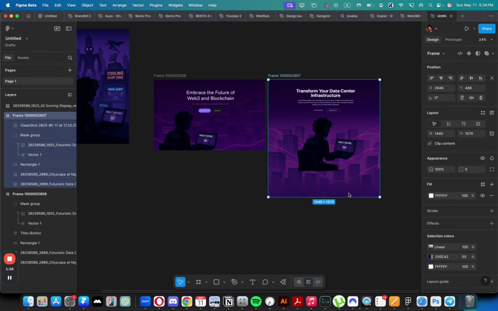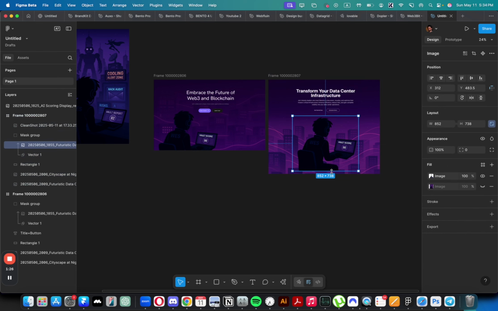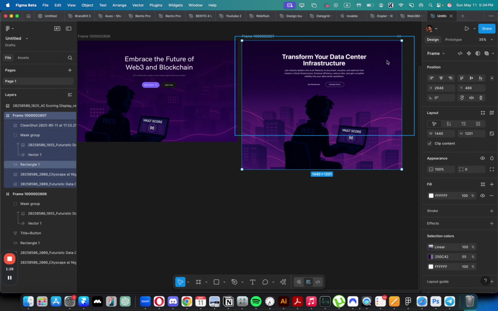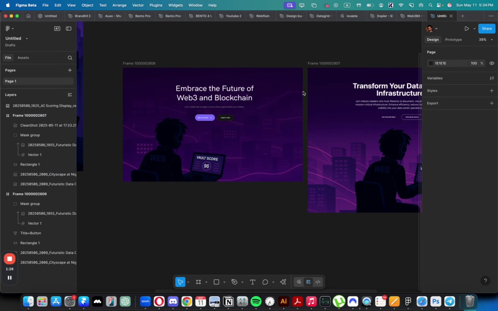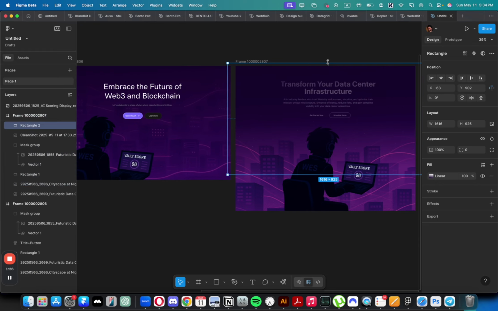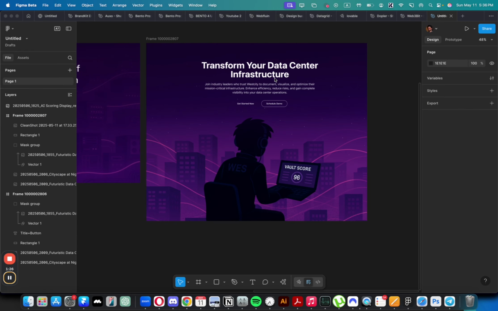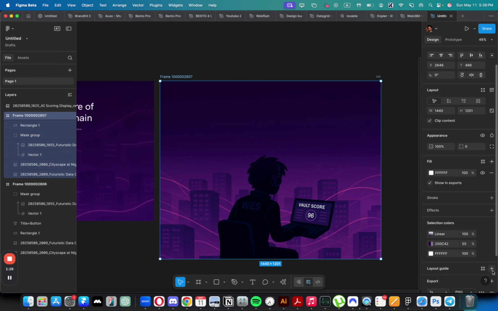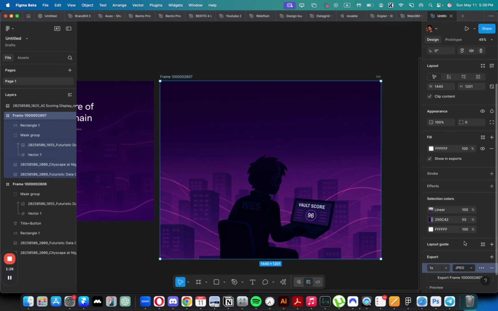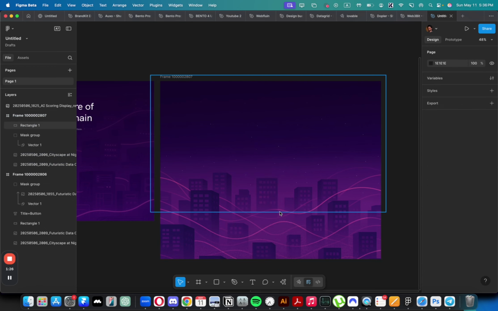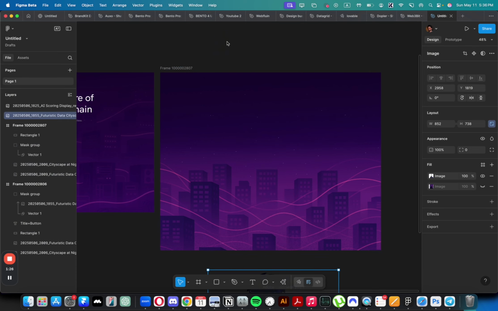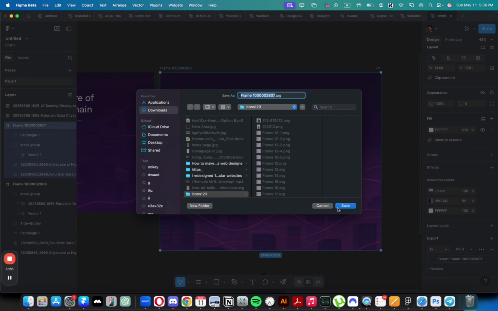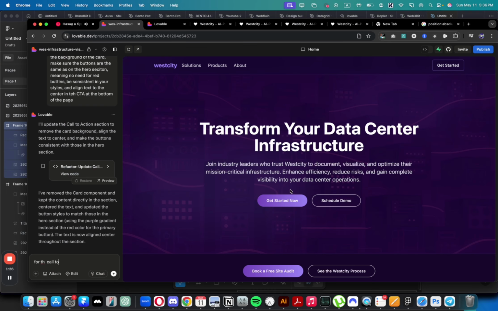And for the background, we can do it like this. And now I can just remove this and export this image. I can actually do one thing that I want, which is to export it separately and explain what I want.